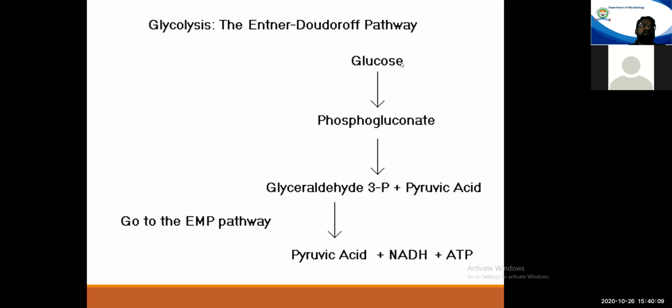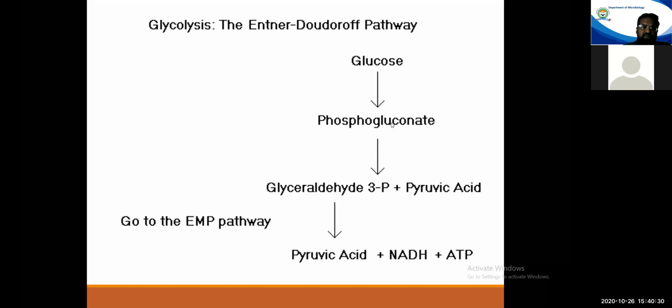As we have seen, it is operative only in case of pseudomonads and the related genera of microorganisms. It is not found in other organisms. So in this particular pathway also, glucose is converted to phosphogluconate.